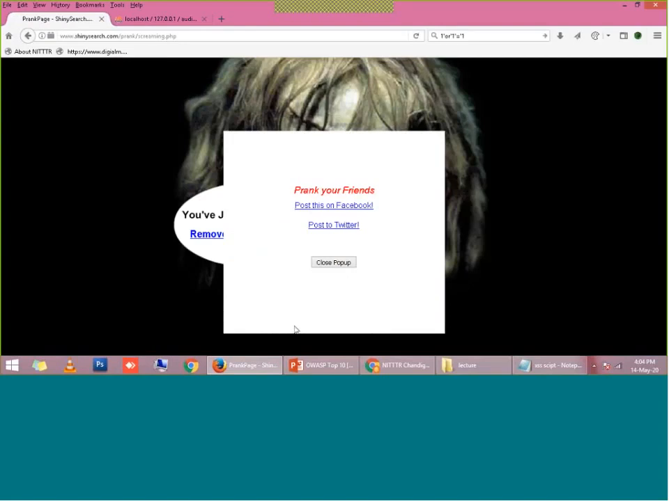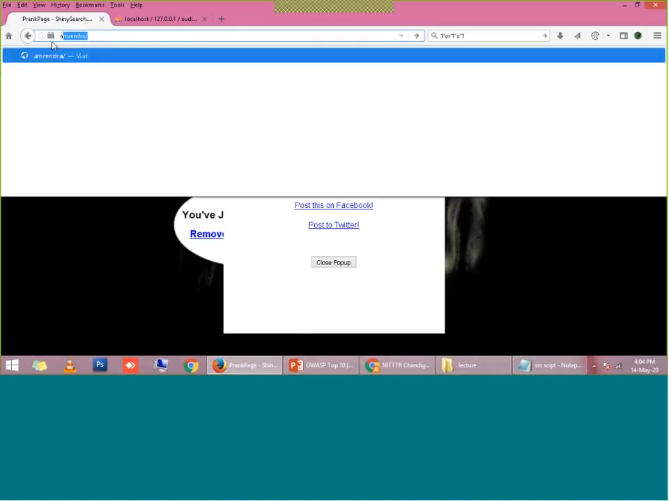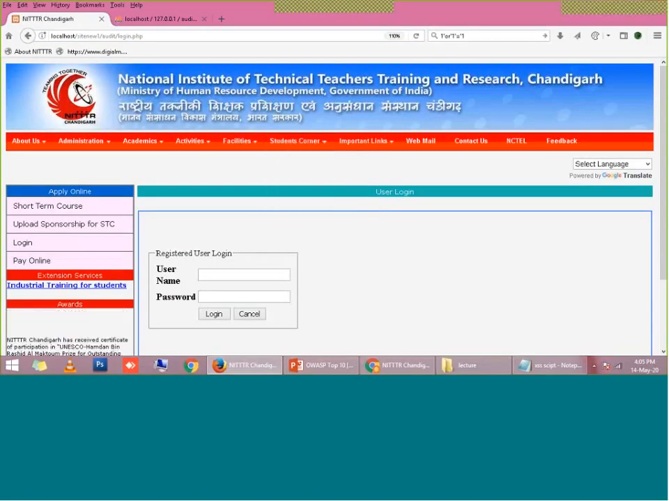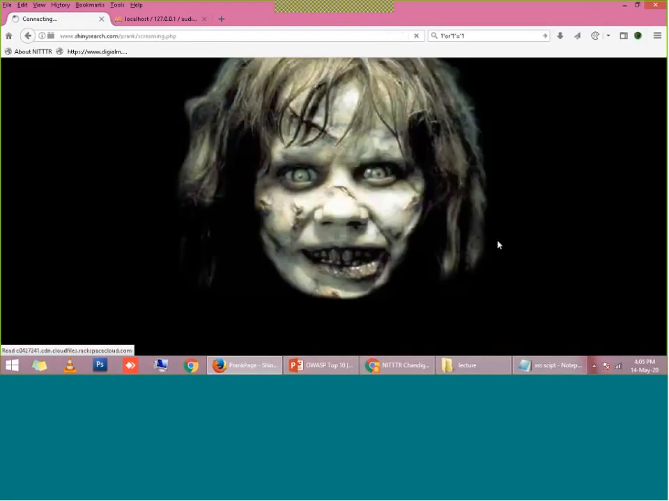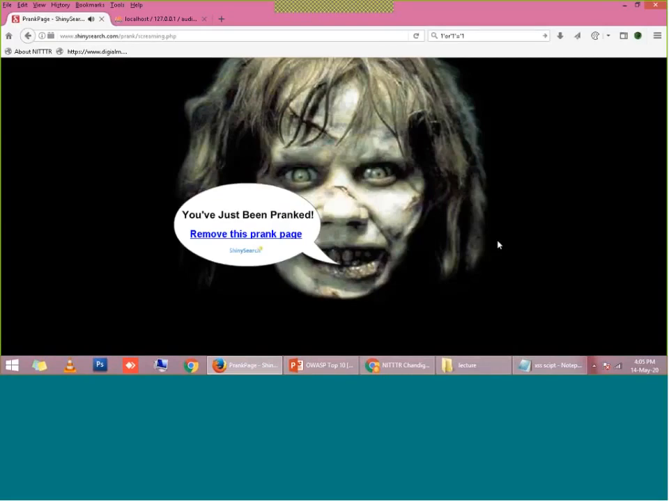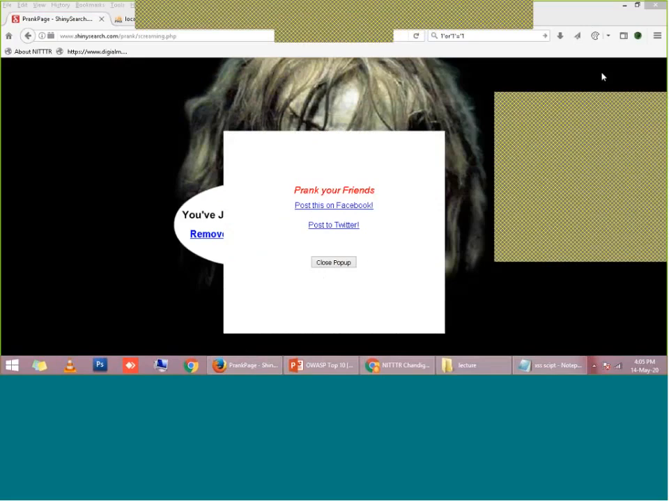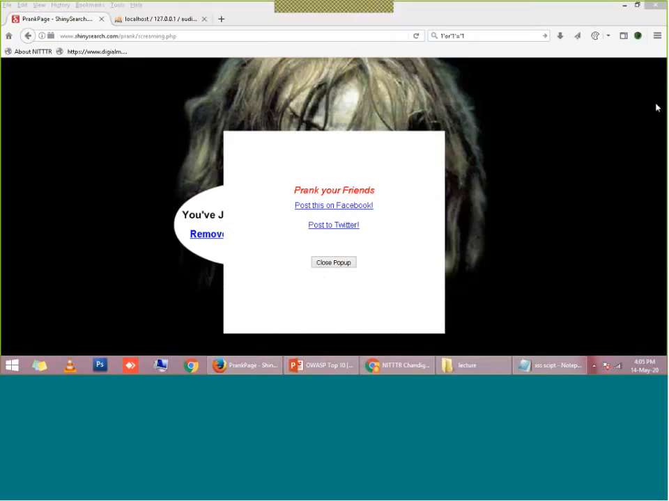So every time I run this login page, every time the web administrator logs in, he will be redirected to this pranking website. Suppose you are opening your Facebook profile page, and after opening it, in place of your photo, some horror movie pictures are coming. Definitely this will be annoying for the website or profile owner, right? So this type of attack can be performed.